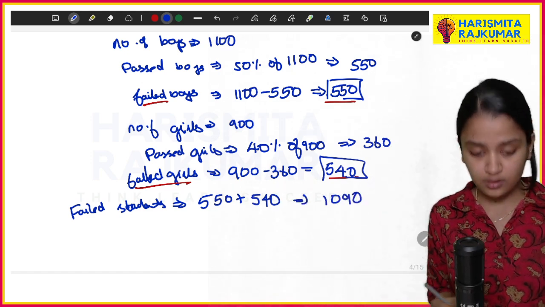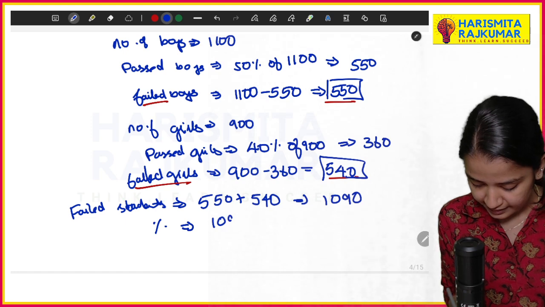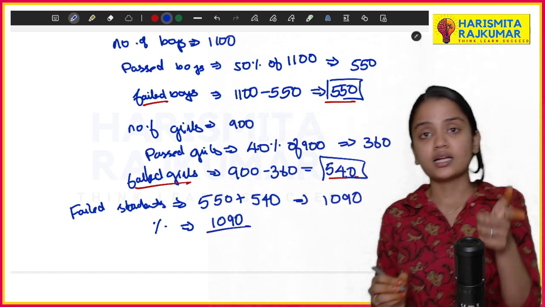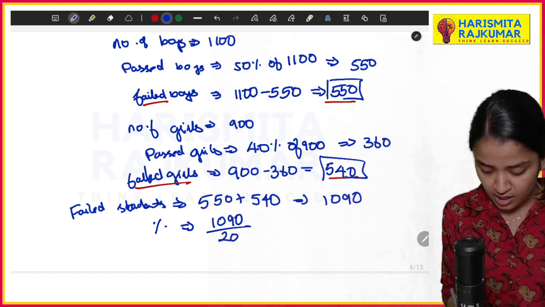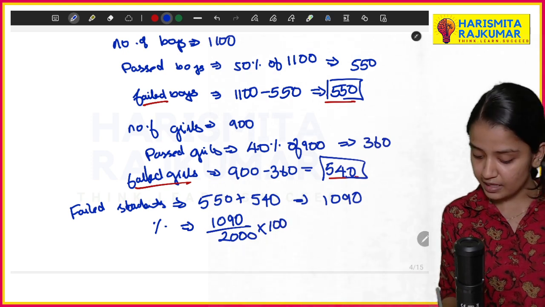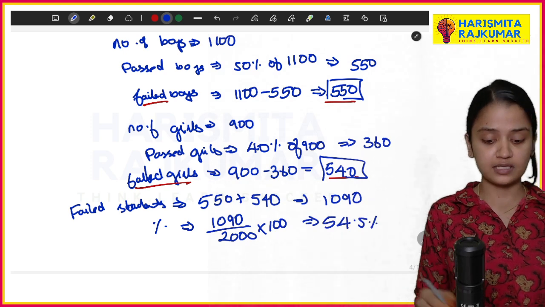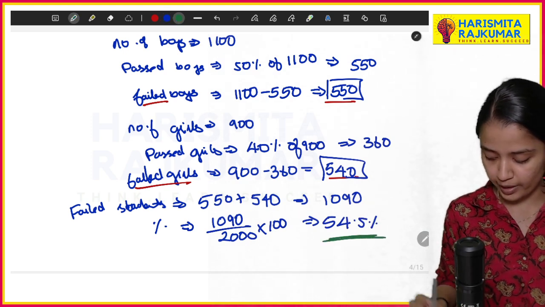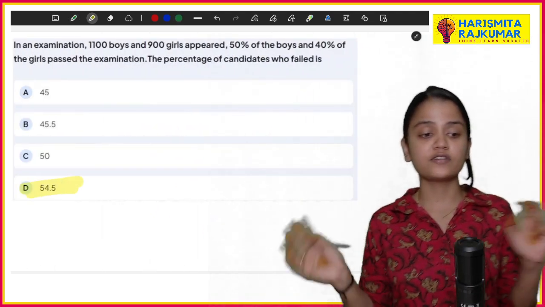They are asking for the percentage, so finding the percentage will be 1,090 divided by the total, that is 1,100 plus 900, the total number of girls and boys, which is 2,000, into 100. That is your percentage, which you will get as 54.5%. So your answer is 54.5.